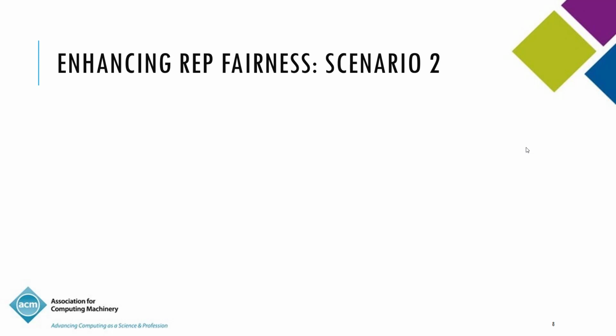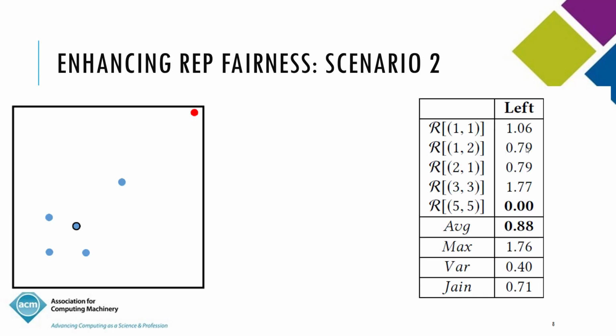So, enhancing representativity fairness, scenario 2. Let us consider, in this case, we have 2 clusters. There is a blue cluster here, and there is a red cluster which contains only a single object, and the centroid is represented by a black ring over the centroid. So now you have this representativity vector, or the distance vector, and these are the values taken by it. For this object, which is 5, 5, you measure the distance to its centroid. That is 0.0 because the centroid is right there. And for these, you measure the distance to their centroids. So you get this as the vector.